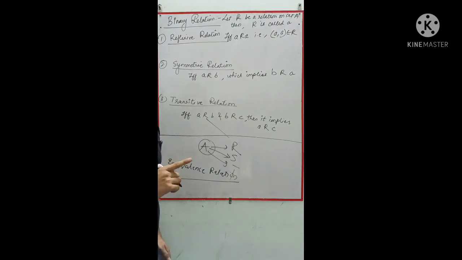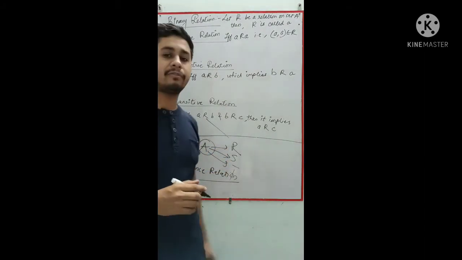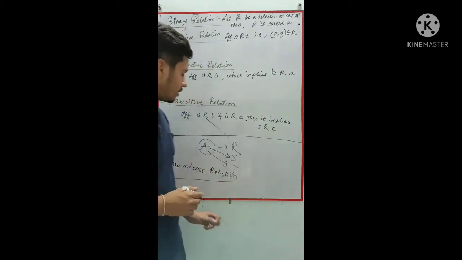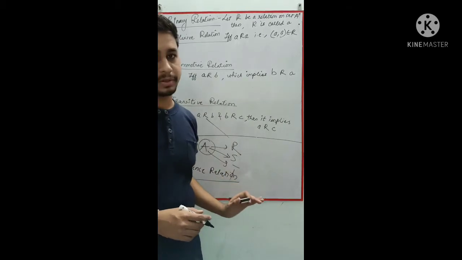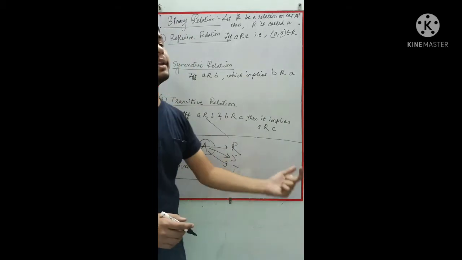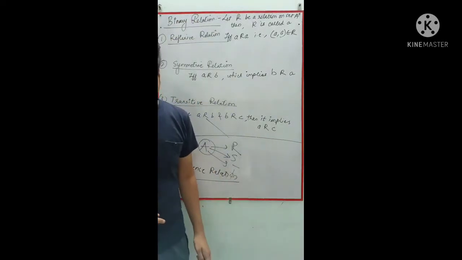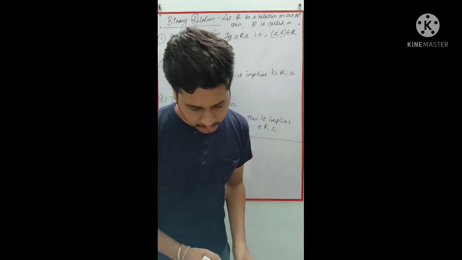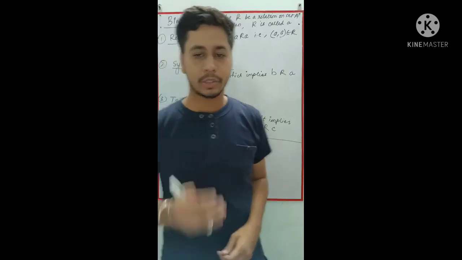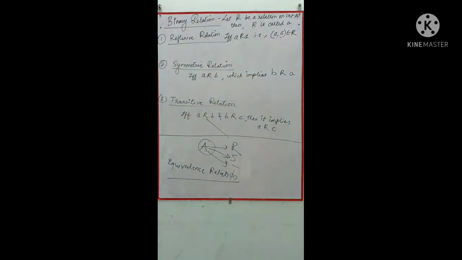So what does the equivalence relation definition say? A relation on a non-empty set is called an equivalence relation if and only if it satisfies reflexive, symmetric and transitive. We can have many examples where a particular relation will satisfy all these three properties, and then we can call that an equivalence relation. Okay, so I guess that's it for this exercise. Now we need to do the questions. Okay, so let's do the questions.